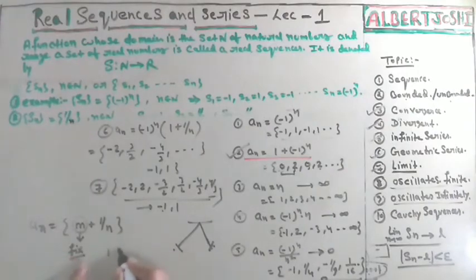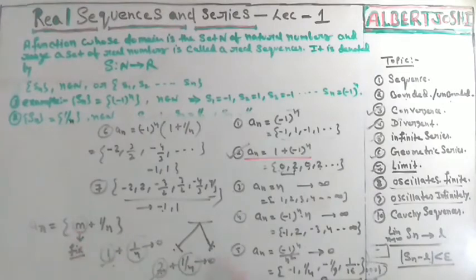Suppose you fix m as 1, then 1 plus 1 upon n. If you increase n tends to infinity, then this value goes to 0, so you are getting 1. After that you fix m as 2, then 2 plus 1 upon n. If you increase n, then 1 upon n converges to 0, but m is fixed, so it converges to 2. So one time you get 1, then 2, then 3.